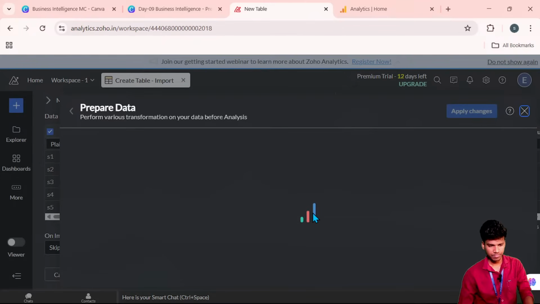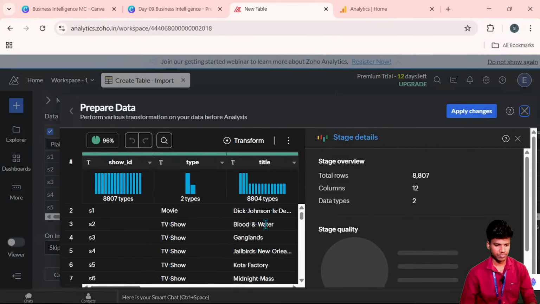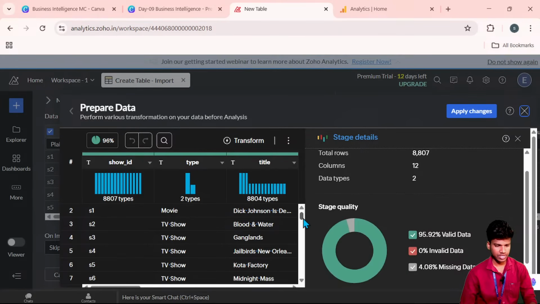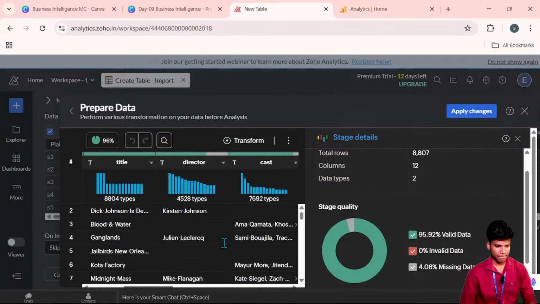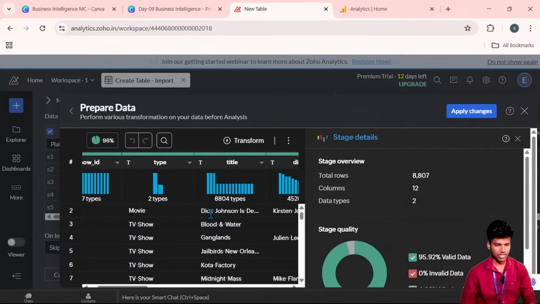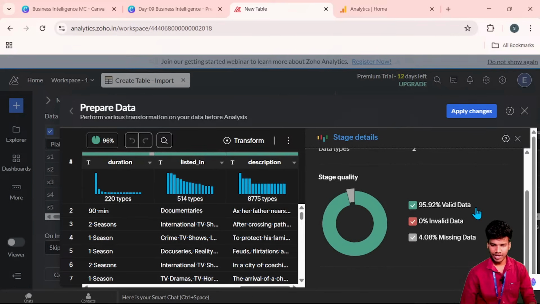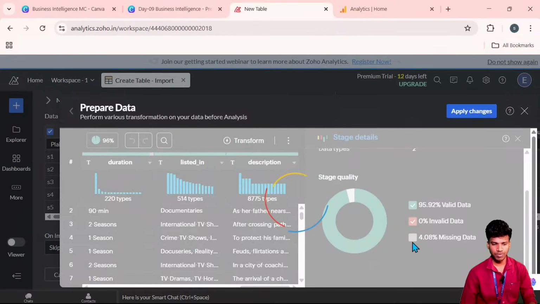Okay, it takes some time. Now it is showing the show ID. I'm adjusting the size. Okay, so every size is there. The total row count is 8,000 rows and 12 columns. Two kinds of data types are repeatedly used, text and numbers. 95 percent is valid data, 0 percent invalid data, and 4 percent is missing data. So we have 4 percent missing data in our data set.